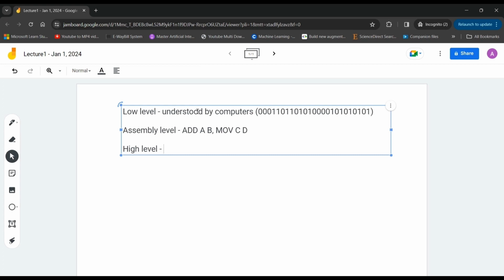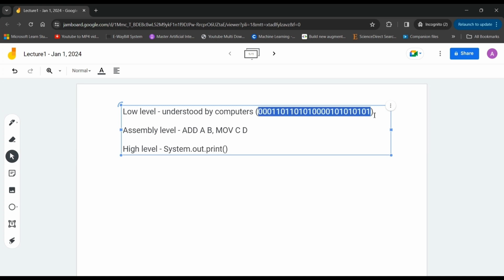To create a class or a function, or to print something, we write system.out.print or something similar. It's easier for us to understand and looks clearer: system has something to do with the console, out is output, and print means we want to print something on the screen. So this is an example of a high-level language.